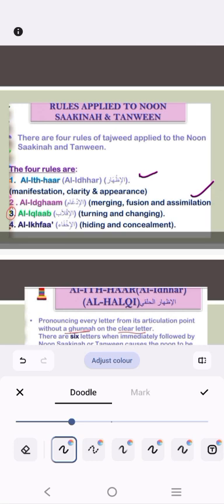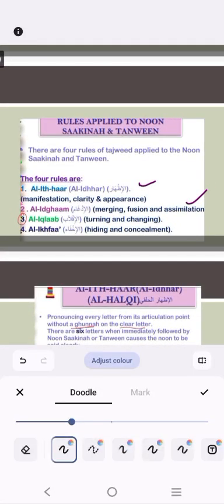And the fourth rule is al-Ikhfa, which means hiding or concealment. In this rule, we learn to pronounce the noon by hiding or concealing the sound of the noon. And in which conditions will we do that? We will learn inshallah in the explanation of this rule. Inshallah, hope you understand. In the next lesson, we will explain these rules.